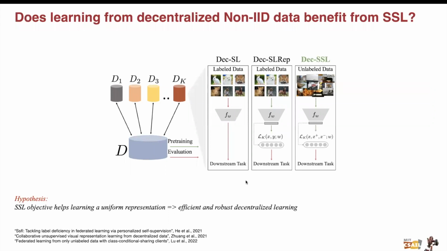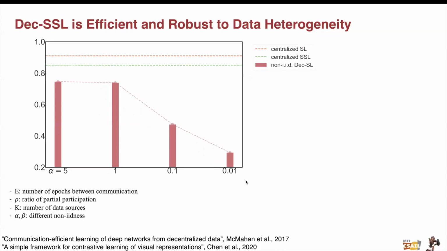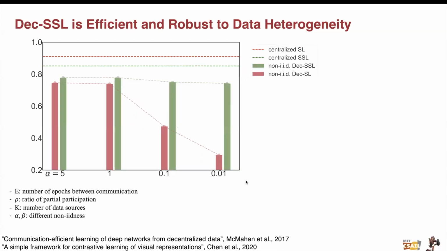Our work studied the question: does learning from decentralized non-IID unlabeled data really benefit from SSL? We hypothesized that SSL, compared to SL, learns a relatively uniform and robust representation that's less dependent on the data labels and inputs. We first show the upper bound performance of centralized SL and centralized SSL. We now see that for Dec-SL, the performance drops significantly when we increase the non-IIDness.